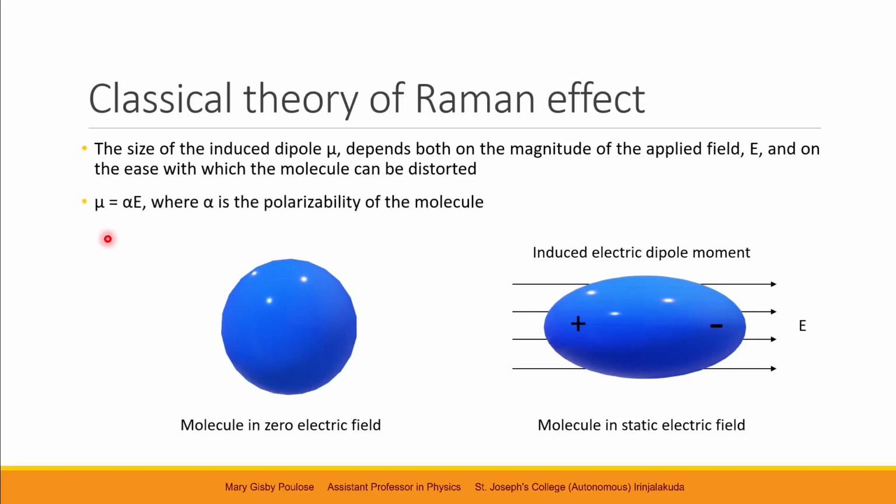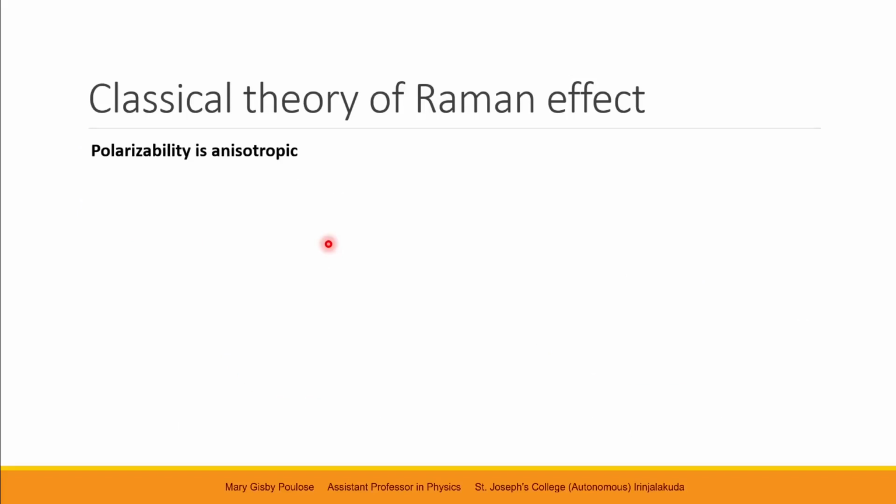Hence, the induced electric dipole moment mu is given as alpha into E, where alpha is the polarizability of that molecule. Now, let us understand the polarizability of a molecule. Polarizability of a molecule is anisotropic. It is not the same in all directions of the molecule. It is different in different directions of the molecule.